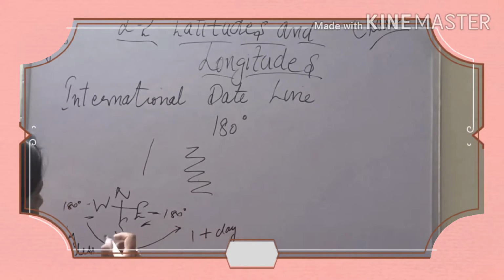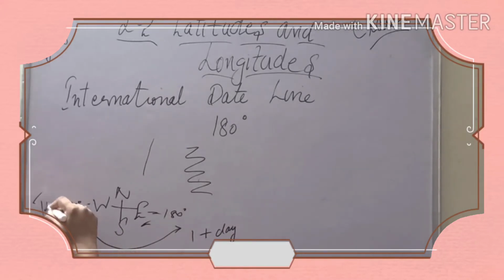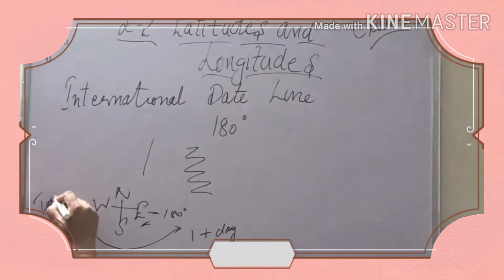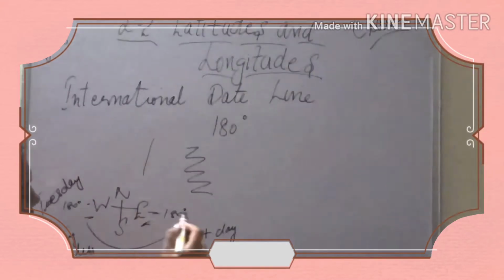So this means if you are here Tuesday, supposingly if here is Tuesday, then what will be here?